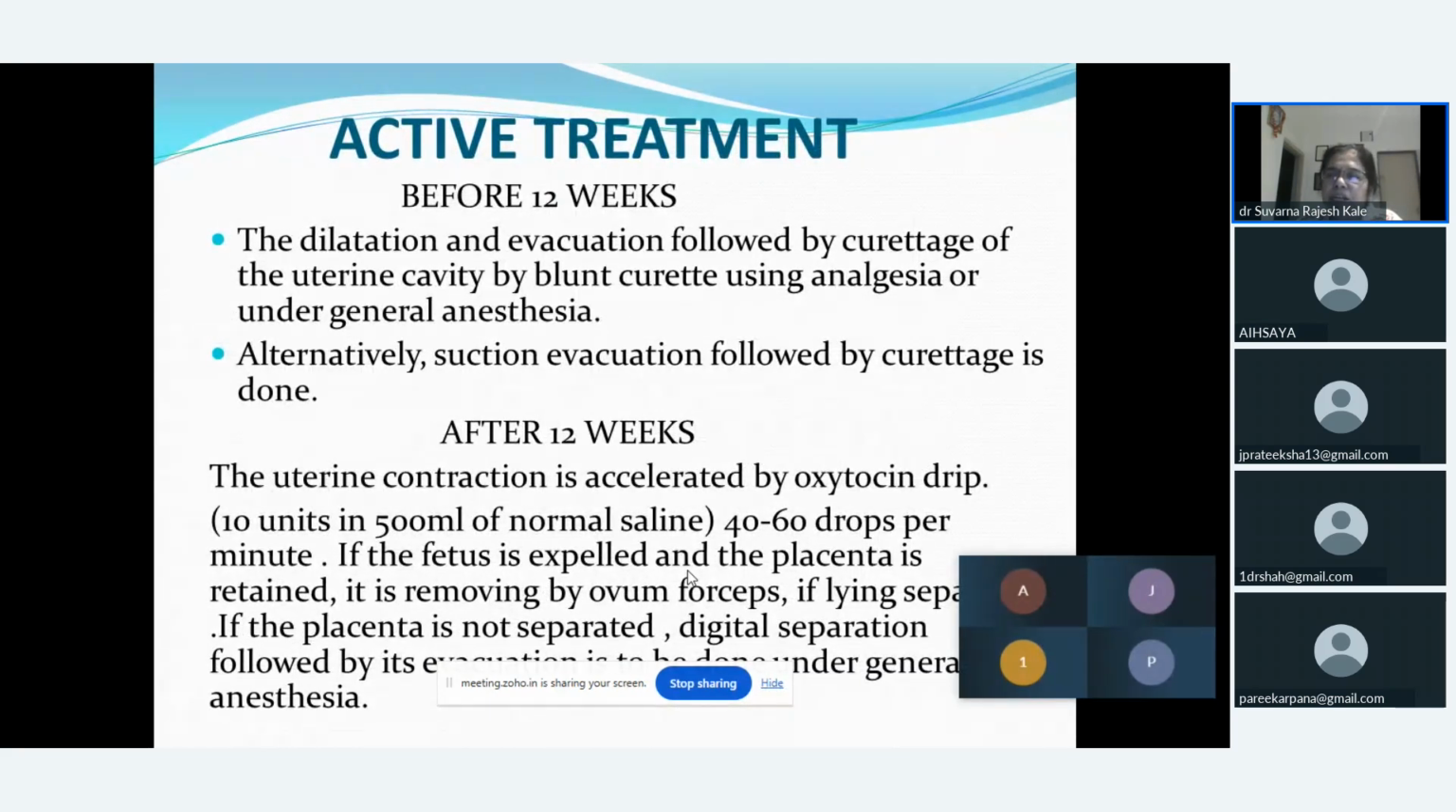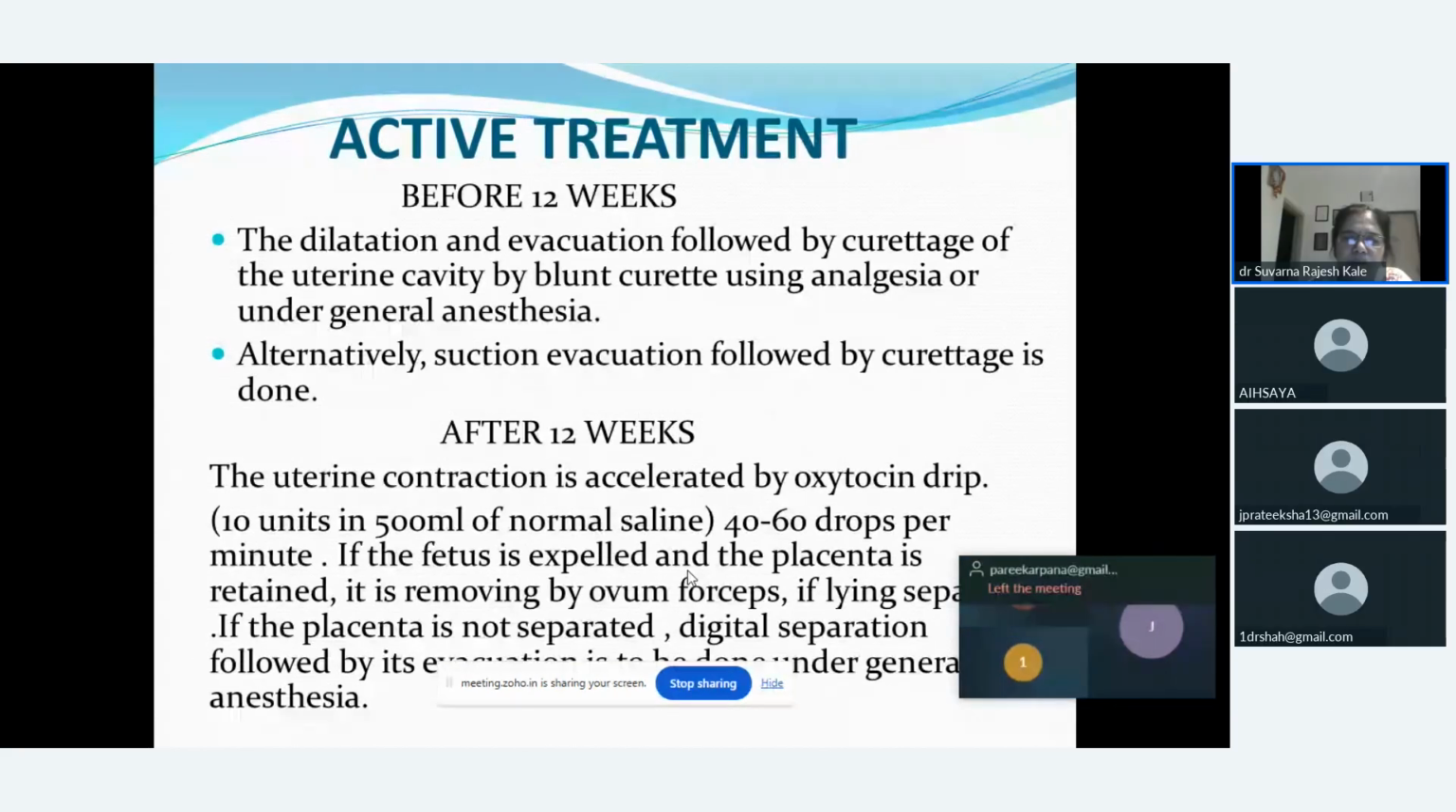It depends on the week of gestation, whether the female is coming to us in the first trimester or in the second trimester. First trimester means before 12 weeks, and second trimester is after 12 weeks. So if she is coming to us in the first trimester, we can go for D&C, that is dilatation and curettage, or dilatation and evacuation, that is, we have to empty the uterine cavity by giving analgesics. It may be local, or we can go for a general anesthesia.